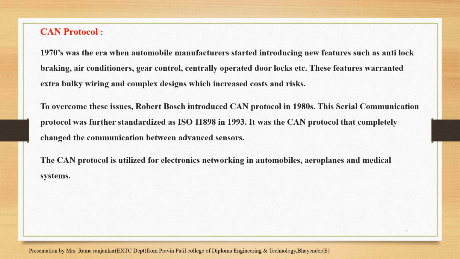So first is the CAN protocol. The 1970s was the era when automobile manufacturers started introducing new features such as anti-lock braking, air conditioners, gear control, centrally operated door locks, etc. These features warranted extra bulky wiring and complex designs, which increased cost and risk. To overcome these issues, the CAN protocol was introduced in the 1980s.